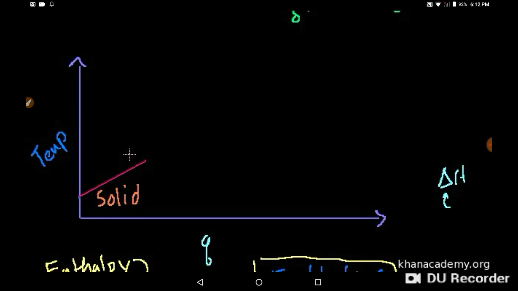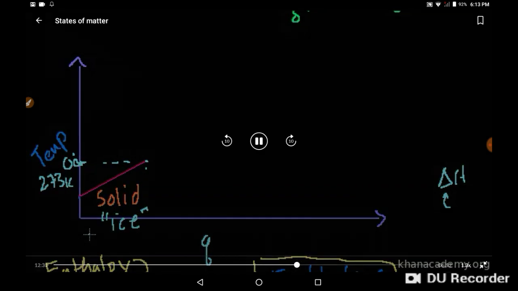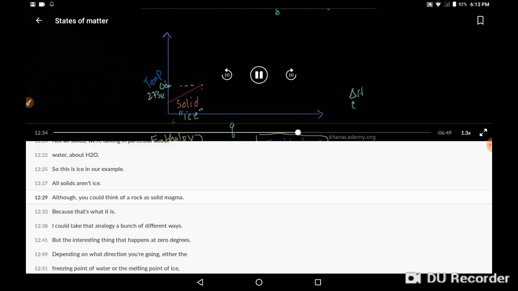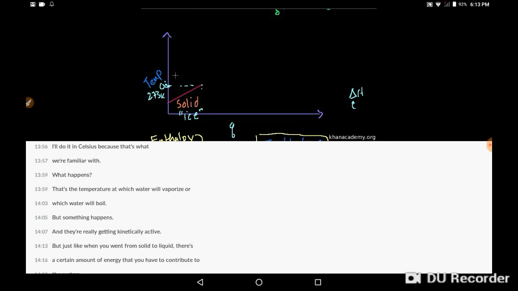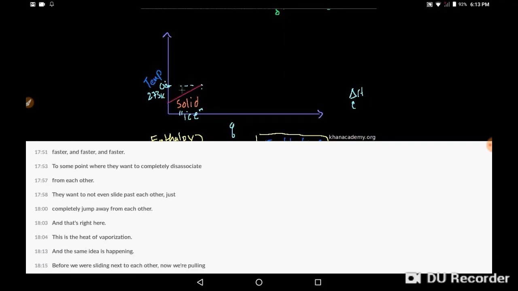Now something very interesting happens. Let's say this is water. So what happens at 0 degrees, which is also 273.15 Kelvin, 0 degrees Celsius? Let's say that's that line. What happens to a solid? Well, it turns into a liquid. Ice melts. I mean, not all solids. We're talking in particular about water, about H2O. So this is ice in our example. All solids aren't ice, although you could think of a rock as solid magma, because that's what it is.